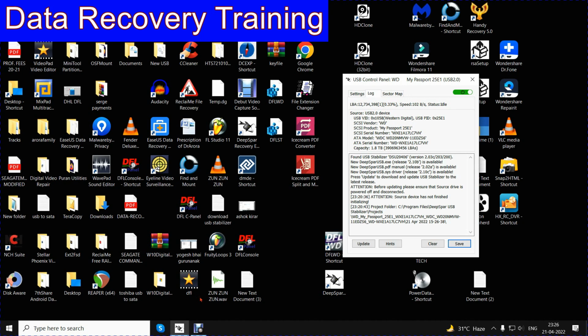Friends, I have attached the hard disk to the stabilizer. You can see that it has got detected. It is showing its serial number, model number, capacity, condition, idle for commands, and a good sign.